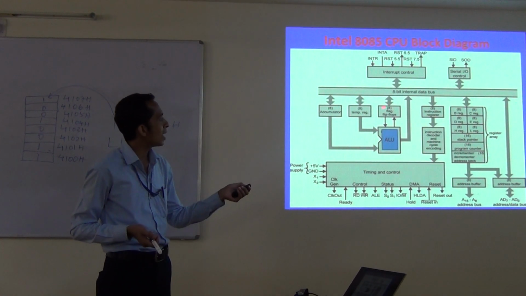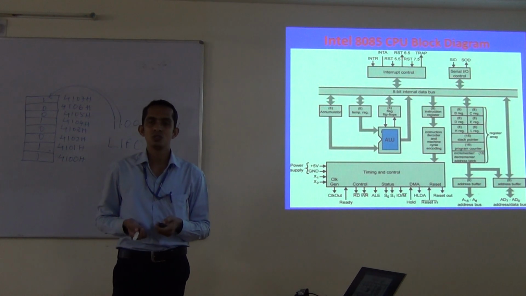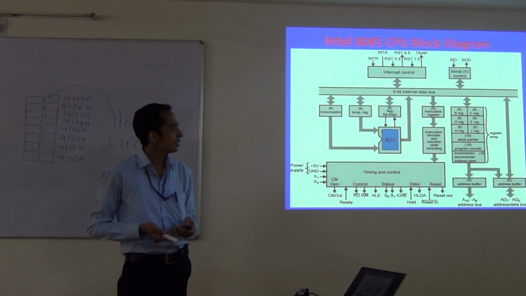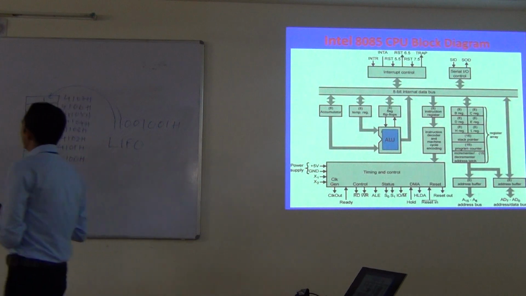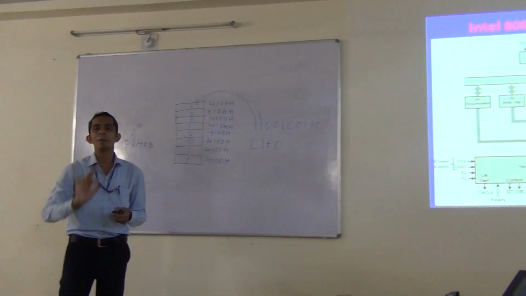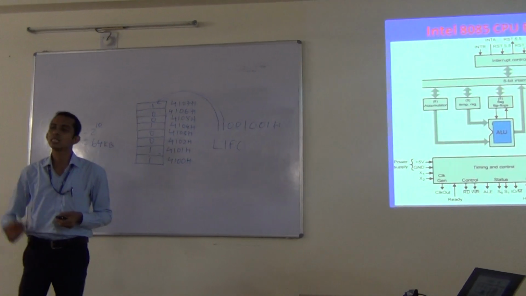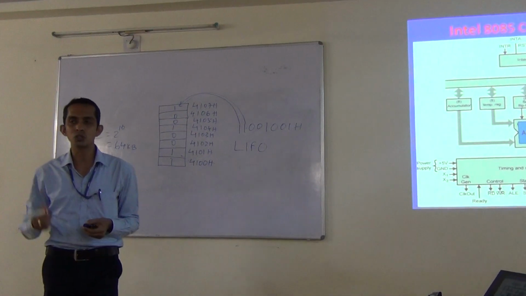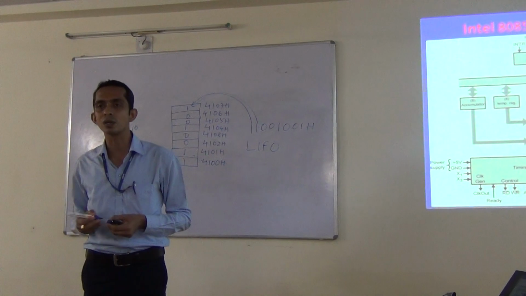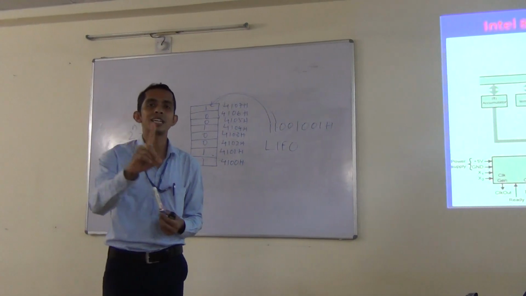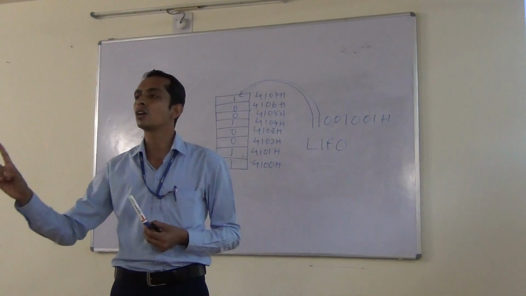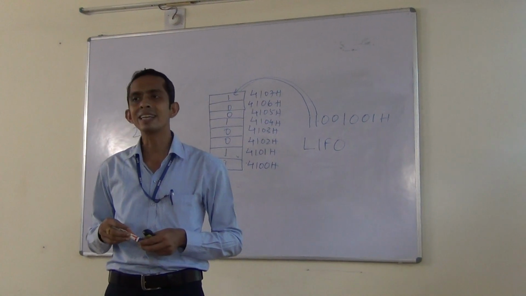One flag register is also there. So what is the flag register? Flag register means, basically, in the 8085 microprocessor, 5 status flags are there. In the forthcoming classes, when we switch to the discussion of the 8086 microprocessor, you will see that along with the status flags, there are control flags. So what is a status flag?